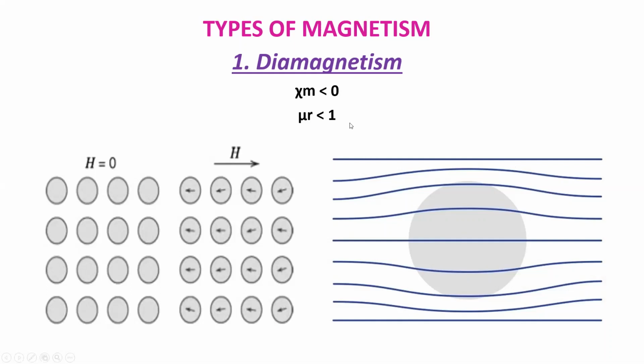This means that the permeability of diamagnetic materials is less than the permeability of free space. So this is the diamagnetic material, and we see that the magnetic flux lines are pushed further apart. So this decreases the magnetic flux density. Examples of diamagnetic materials are cadmium, copper, and silver, and they find their applications in superconductors, which are used in MRI systems.